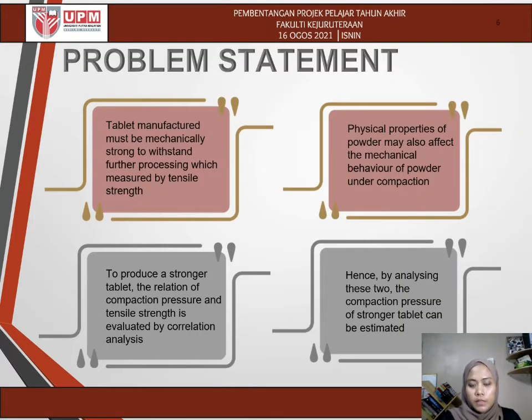For the problem statement in this study, the tablet manufactured must be mechanically strong to withstand further processing, which is measured by tensile strength. To produce a stronger tablet, the relation of compaction pressure and tensile strength is evaluated by correlation analysis. Physical properties of powder also affect the mechanical behavior of powder under compaction. So by analyzing these two, which are the relation of compaction pressure and tensile strength, and the physical properties of powder, the compaction pressure of a stronger tablet can be estimated.